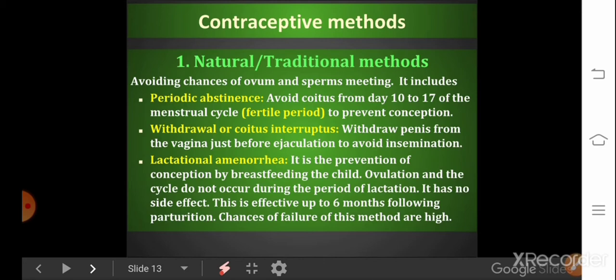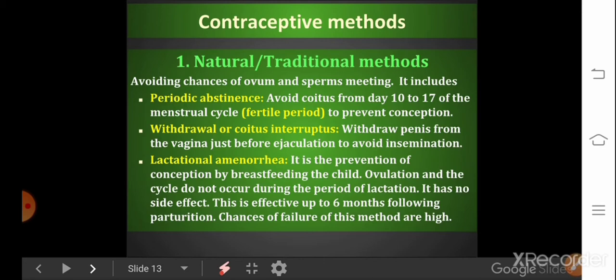The couple has to avoid coitus from day 10 to 17, when ovulation could be expected. That 10 to 17 day window is called the fertile period, because chances of fertilization are very high during this period. Clear?